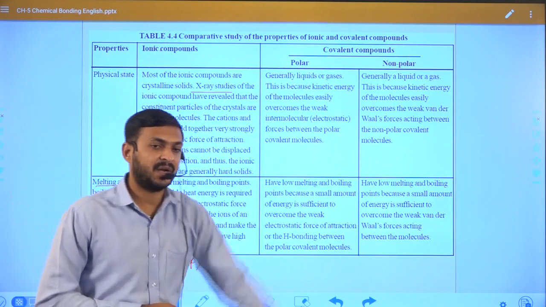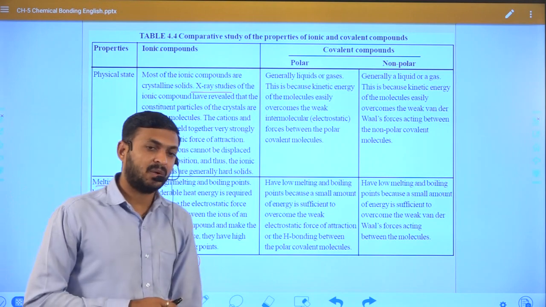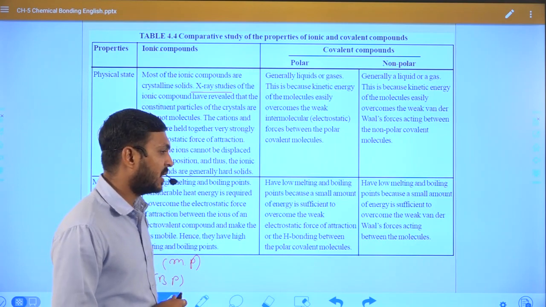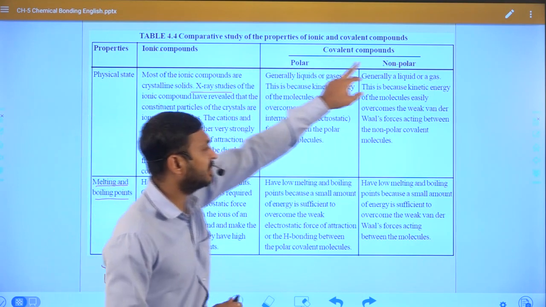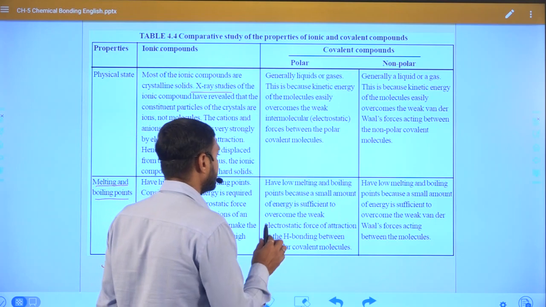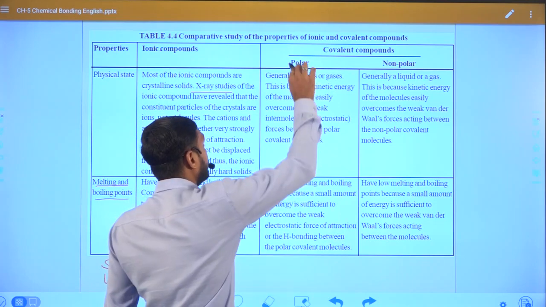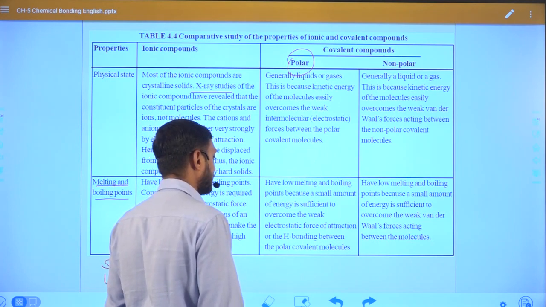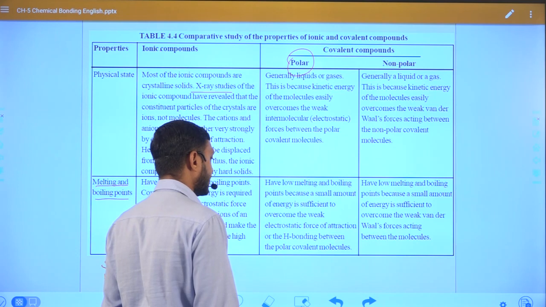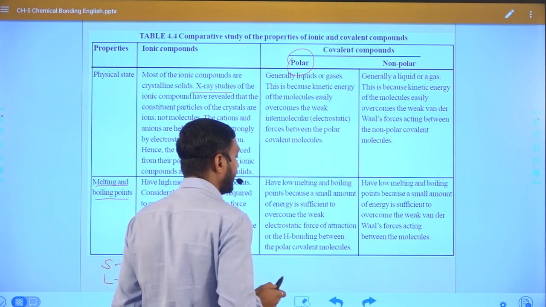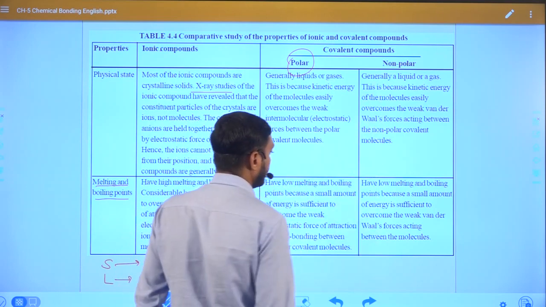While in the case of polar and non-polar, they also have melting and boiling points, but they are lowest compared to ionic bonds. If we want to compare polar and non-polar, how can we differentiate? We can differentiate based on interaction. A polar molecule has more electrostatic interaction, or force of attraction, as compared to non-polar. That is why polar compounds have a high melting and boiling point as compared to non-polar.